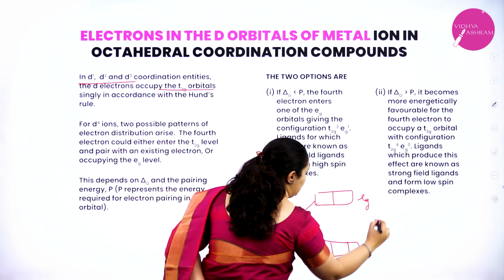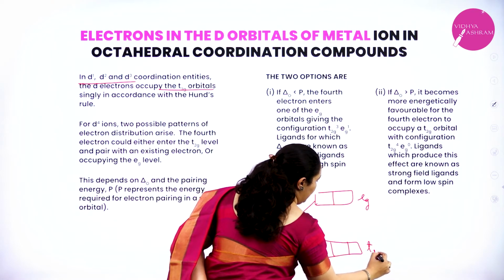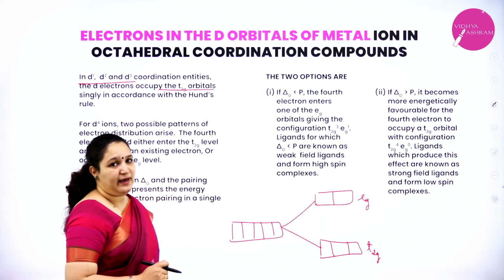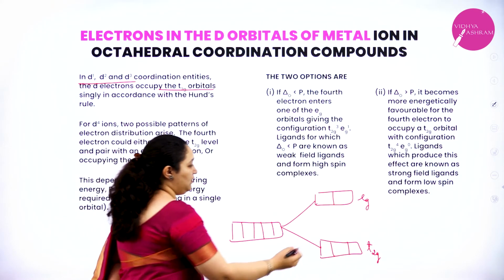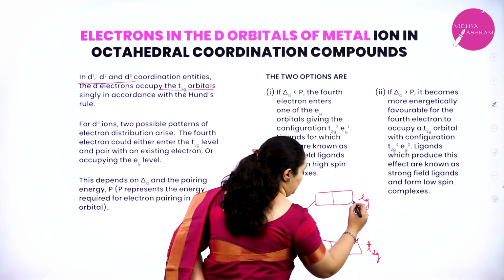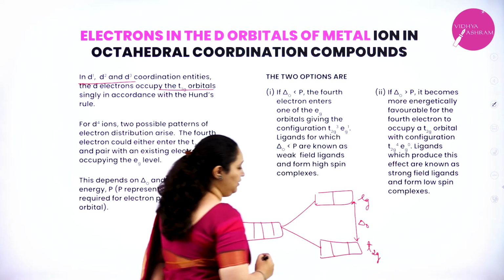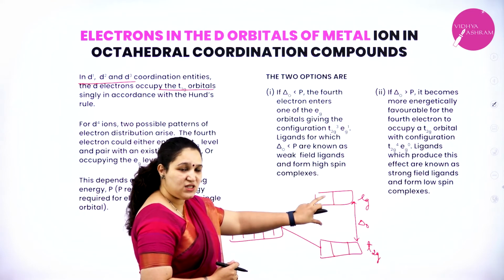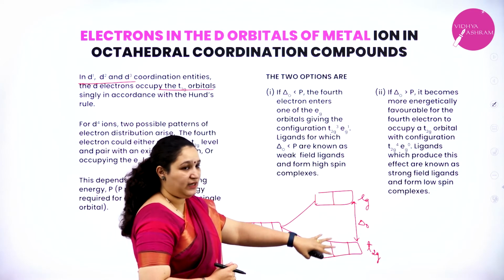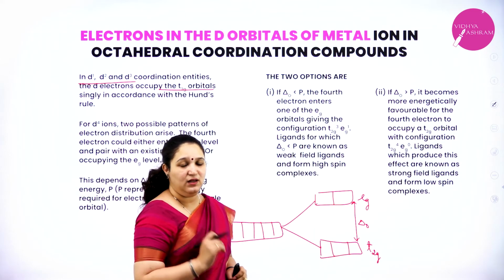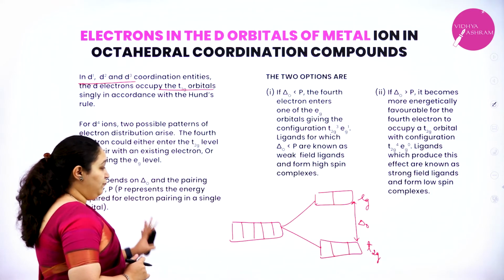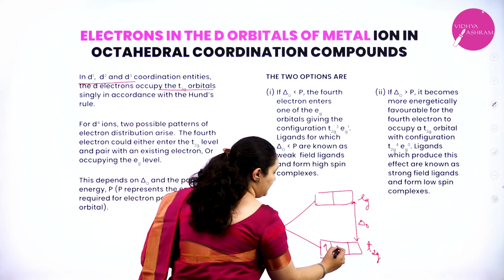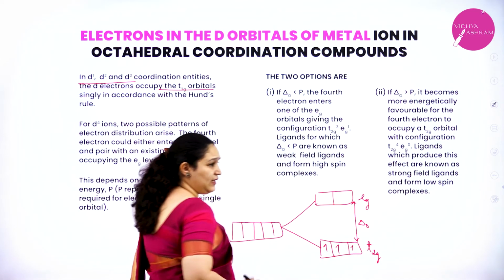This is eg, this is t2g. t2g has lower energy, eg has higher energy, and this is called delta O. That is the extent of splitting, or the energy difference between the eg and t2g, called delta O. Now, if there are 3 electrons, they will first go and fill the lower energy level, that is the